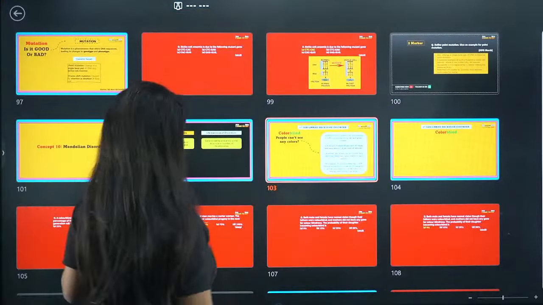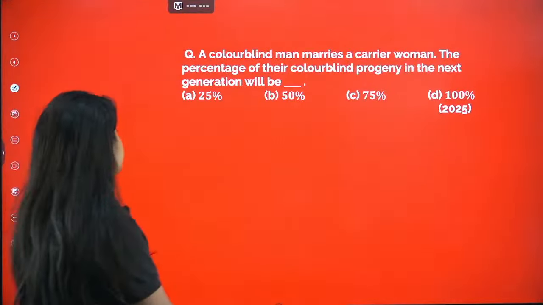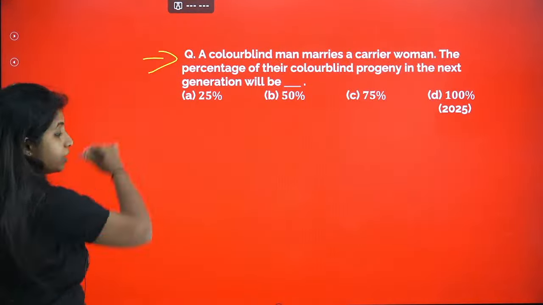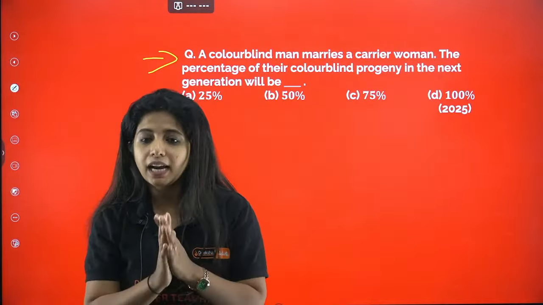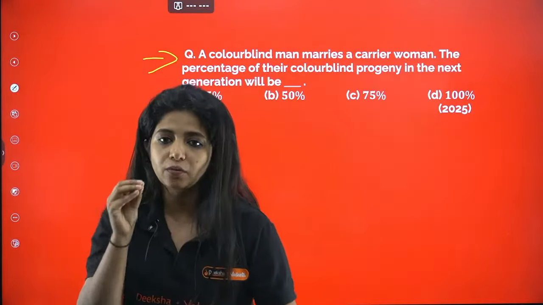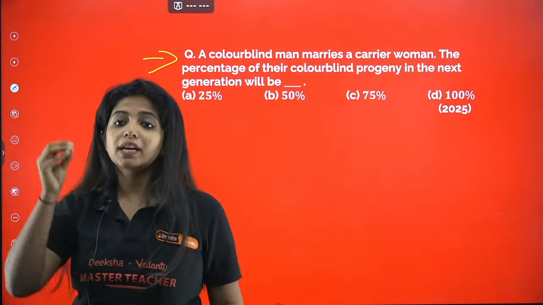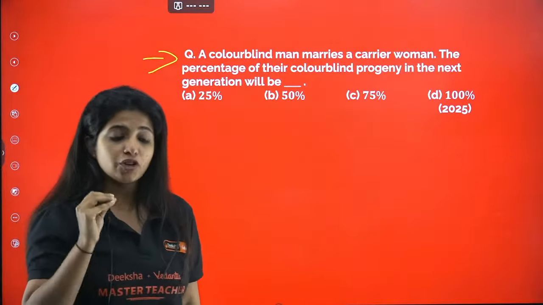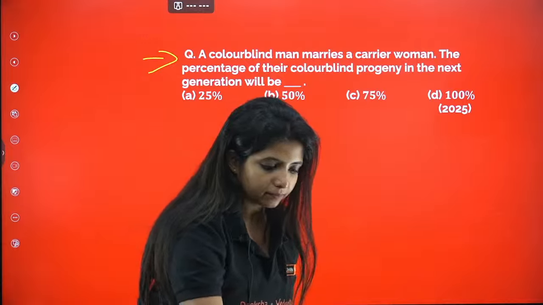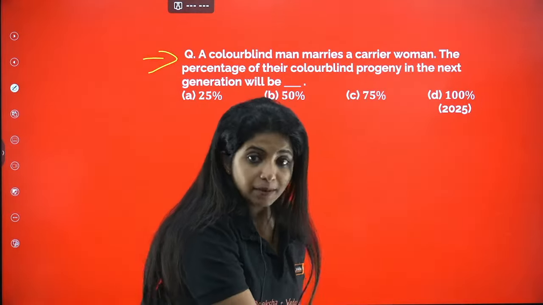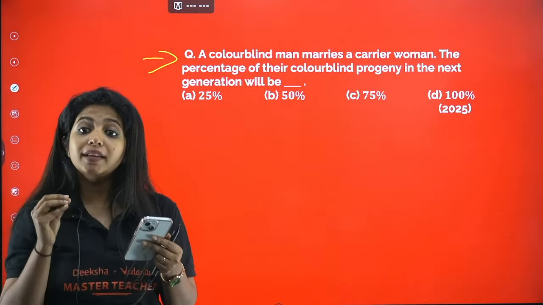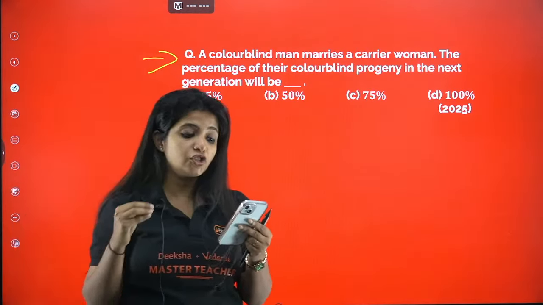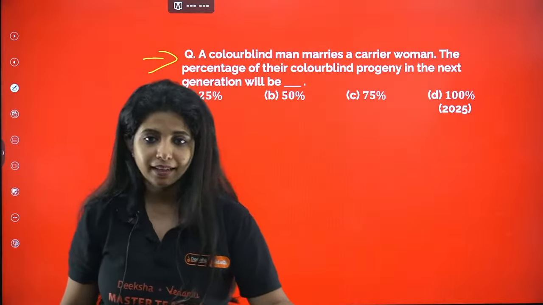Now, if we solve some questions, let's go with this. Here, my dear children, you have to make sure you use your brain a lot. A colorblind man marries a carrier woman. The percentage of their colorblind progeny in the next generation will be what? The colorblind man marries a carrier woman. The percentage of their colorblind progeny in the next generation will be what? Come on, solve it.